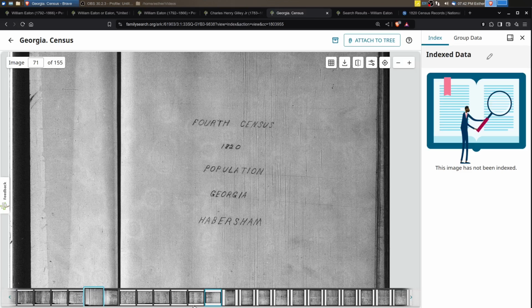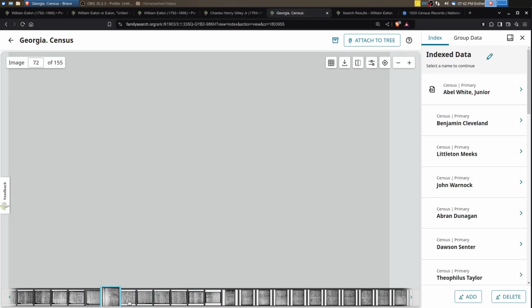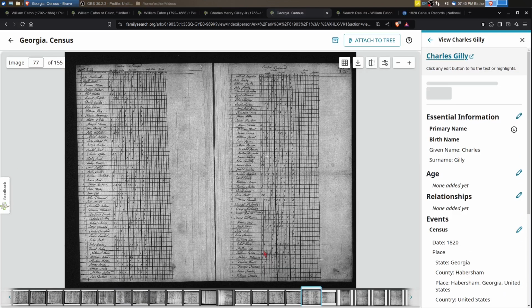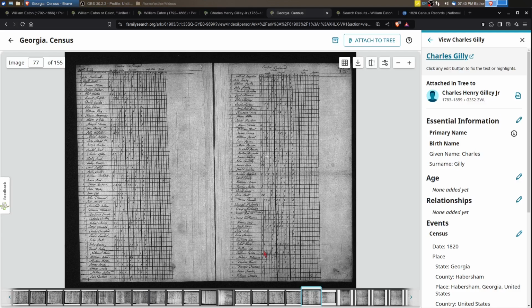Anyway, so keep that in mind about these early censuses, that you do need to be really diligent at looking at every page to find your ancestor. Okay, so here we are back on the page that we started with, and I wanted to make another point about the 1820 US Census.